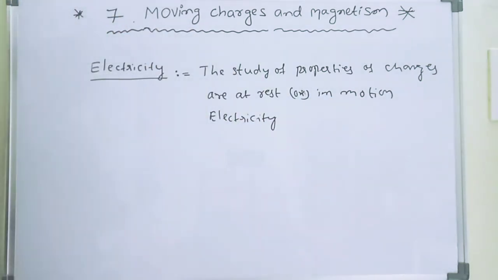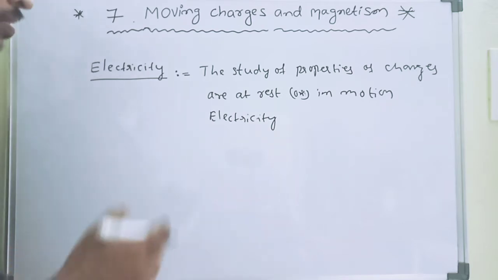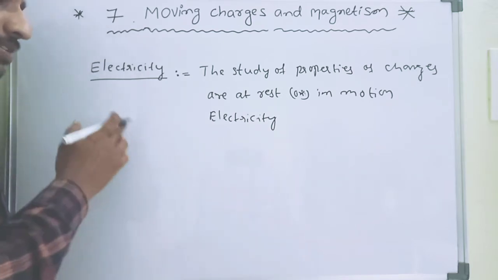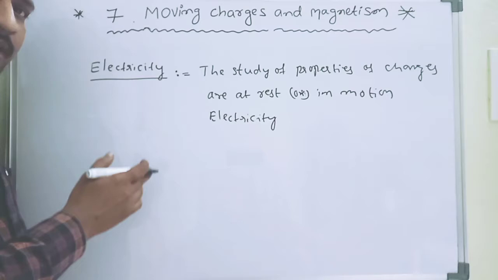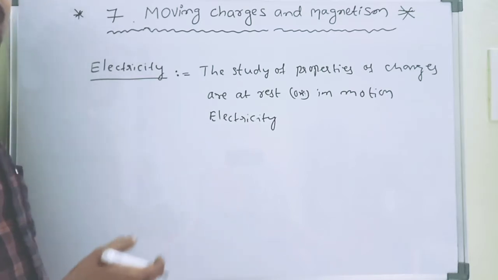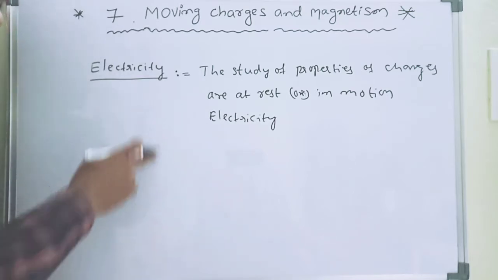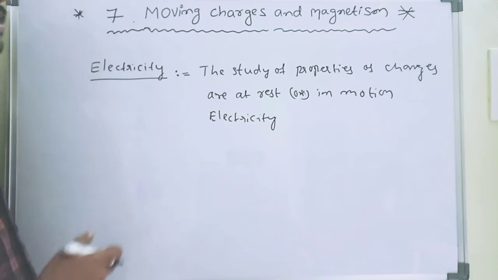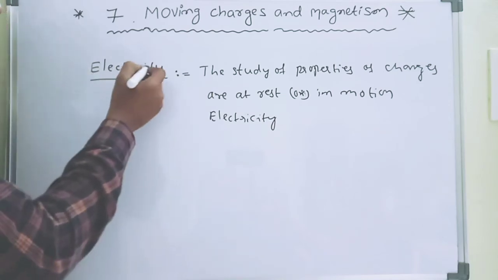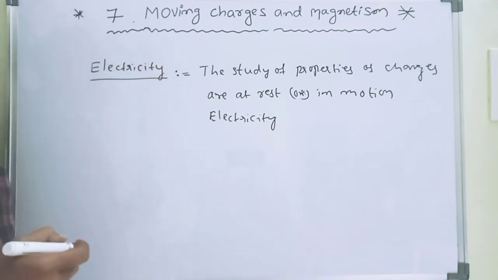We know what electricity is, and we have already completed lessons based on electricity: electric charges and fields, electrostatic potential and capacitance, and current electricity. So there are 3 chapters based on electricity.